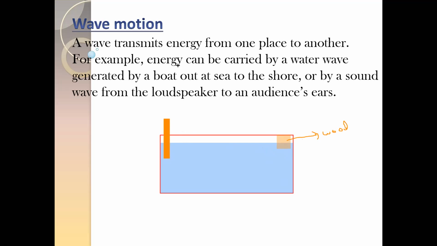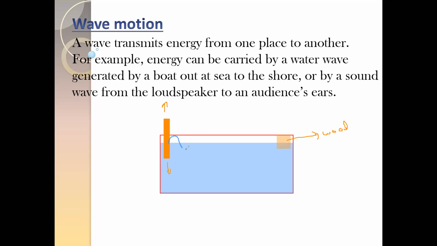Now, for example, you have a ruler or a scale, and you immerse this ruler in water, and you start to move this ruler up and down. When you move this ruler up and down, what will it produce? It will produce a wave.